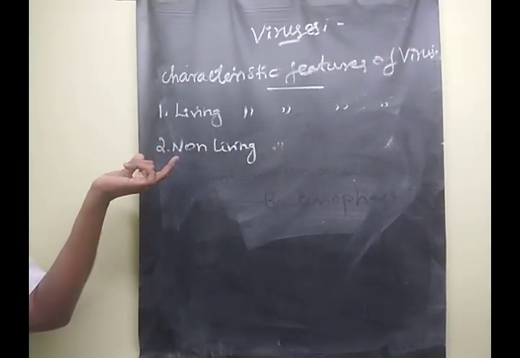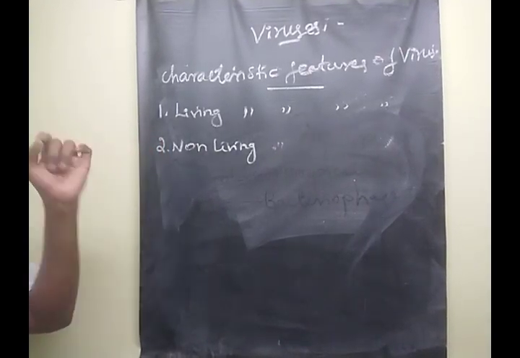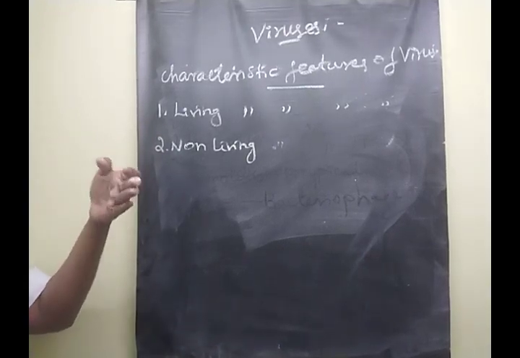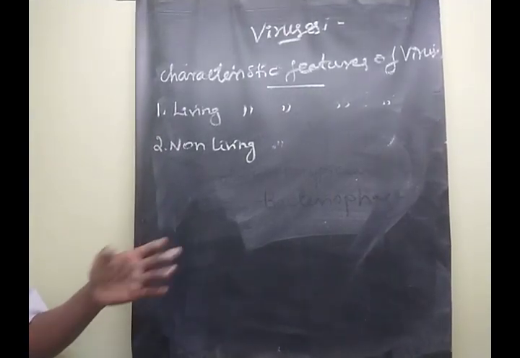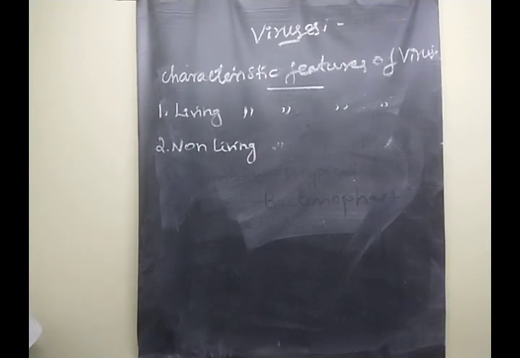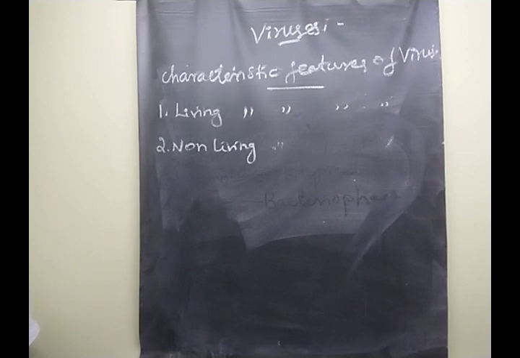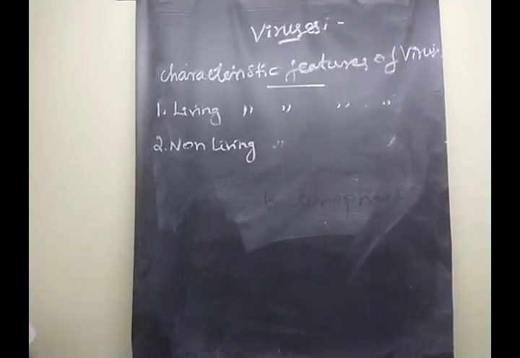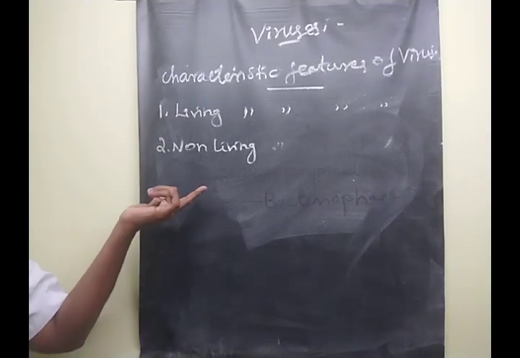Then second one, the capacity to mutate. What does mutation mean, children? Try to tell the answer. What does mutation mean? Sudden heritable changes. Very good, children. So it is their ability to mutate.